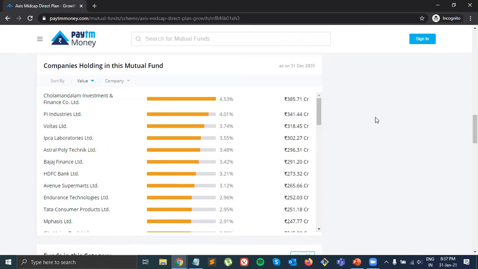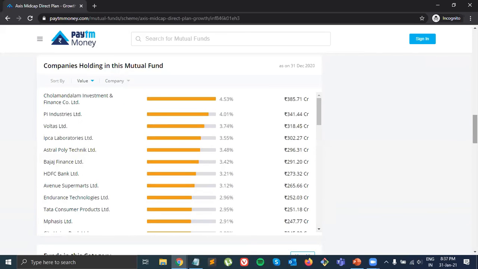So for a beginner this is a very good way, because if we directly go into the share market, the problem is that we don't know which share will go up and which share will go down. If you put all your money in one share and that share goes down, then all your money is gone. But here it's not completely risk free, but the risk is very low, I'd say, because they divide your money in a lot of different places.